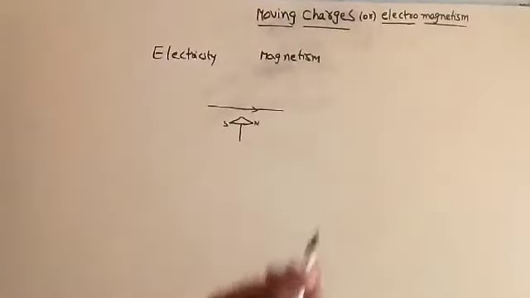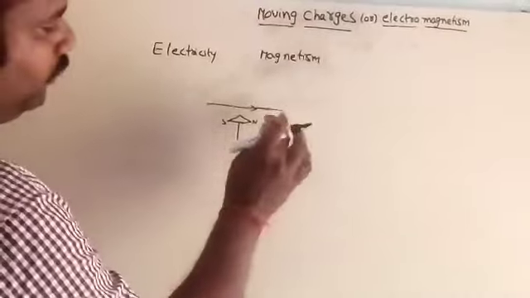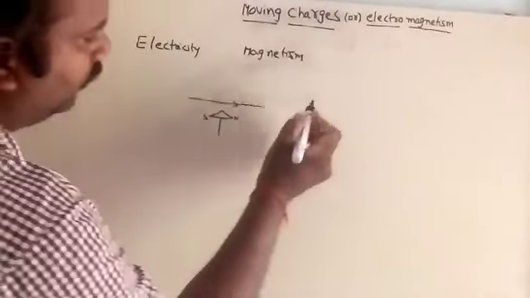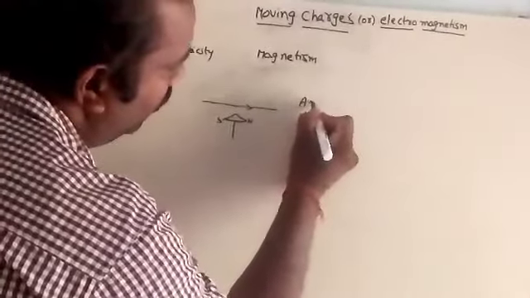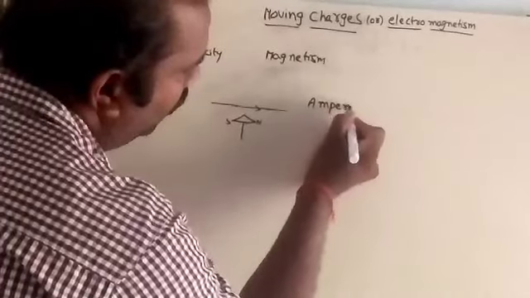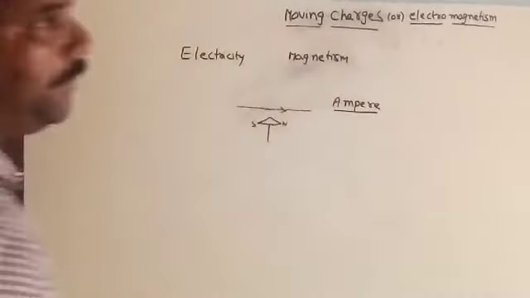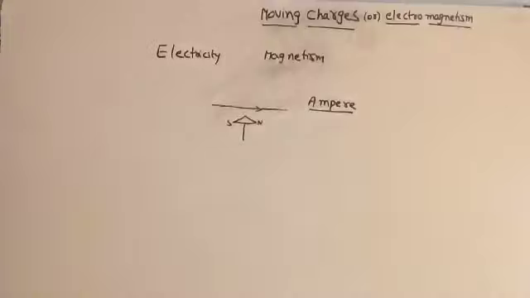But later, one more scientist, namely Ampere, he concluded that moving charges can create magnetic field.